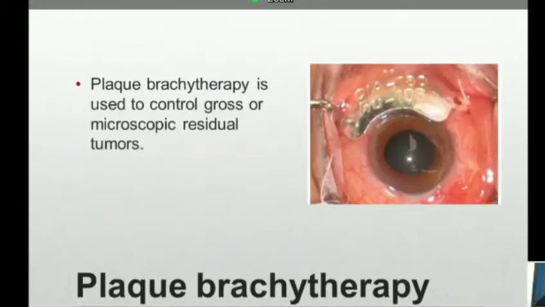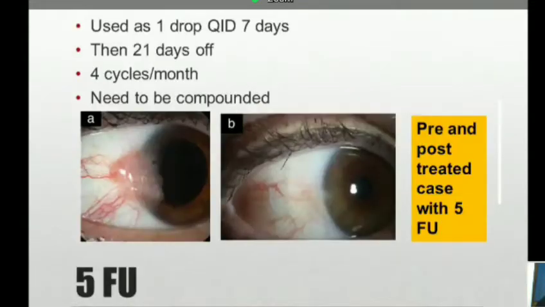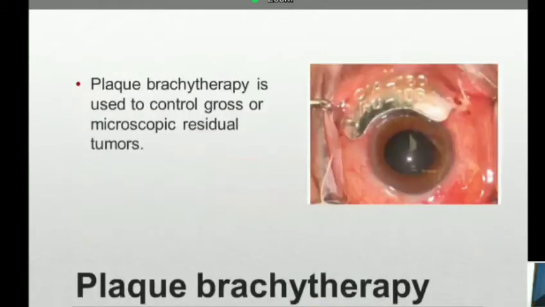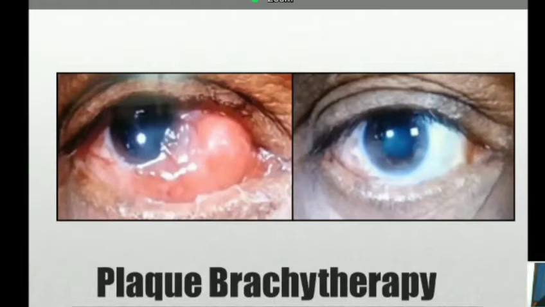The complications are like mitomycin C, but less severe. Plaque brachytherapy is used for control of broad or microscopic residual tumors. When histopathologically the base is positive, with diffuse base positivity, at that time we use plaque brachytherapy. Sometimes it is used as a primary treatment. This is the outcome of plaque brachytherapy.